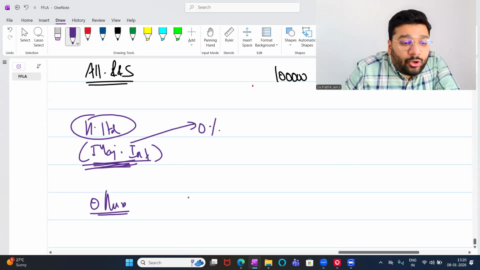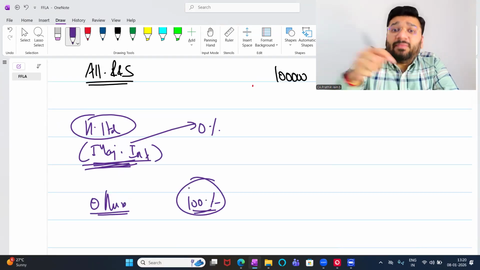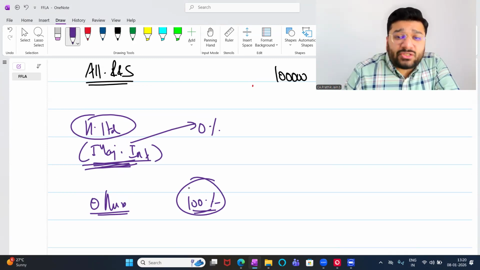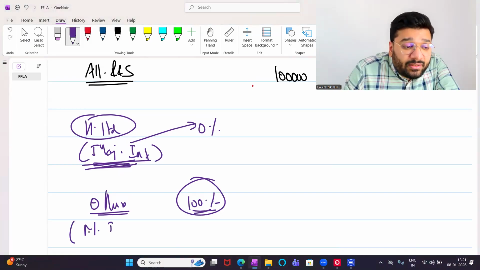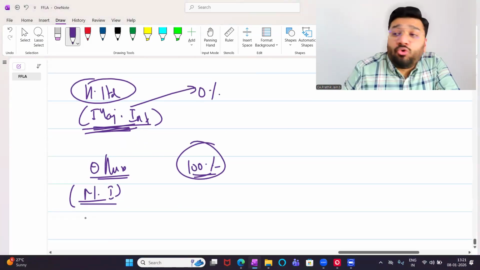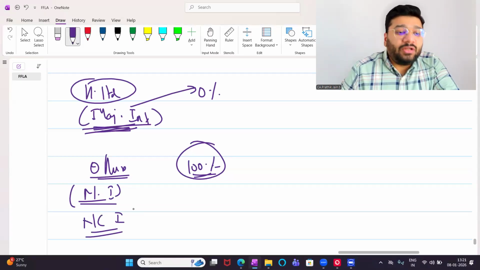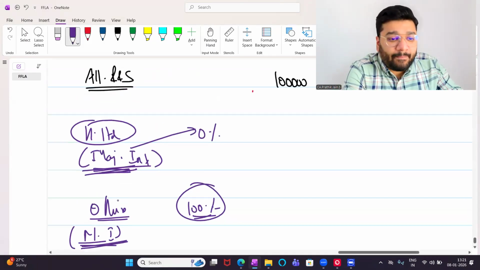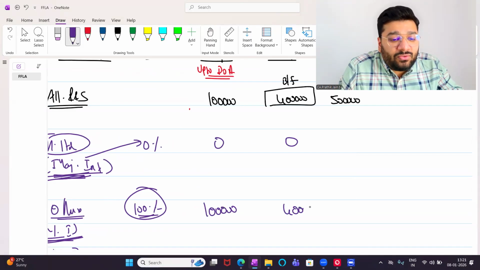Others are holding 100%. Sir, since they are holding 100%, now they will be called as majority. No, sir. Majority interest, minority interest has got nothing to do with percentage of holding. Minority interest, why do we call them as minority interest? Because these are those shareholders who have no control. These are non-controlling interest. Name is minority interest. Now tell me, people, how much it is? 0, 0. 1 lakh, 4 lakh.